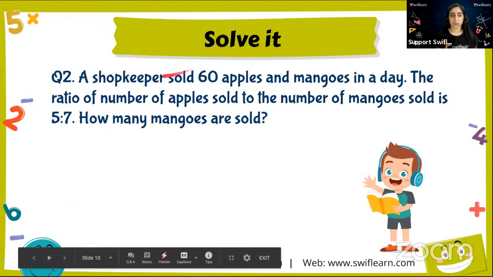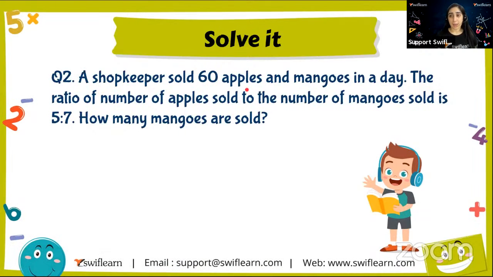Okay, so now moving on to the next question. What is the next question? It says, a shopkeeper sold 60 apples and mangoes in a day. The ratio of the number of apples sold to the number of mangoes sold is 5:7. How many mangoes are sold? So now there is a shopkeeper who is selling 60 things, apples and mangoes, in a day.